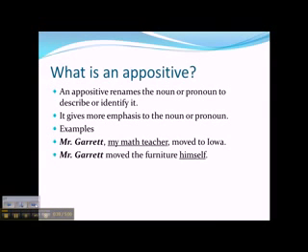Mr. Garrett moved the furniture himself. Again, Mr. Garrett is still the subject. Himself is renaming Mr. Garrett with a pronoun and giving emphasis to him as moving the furniture.